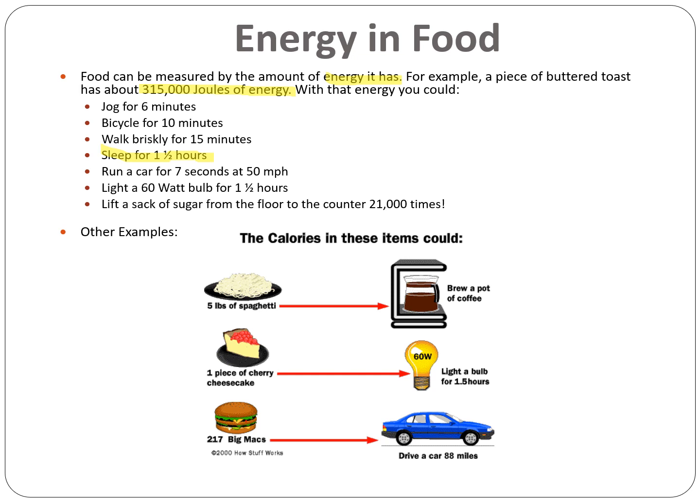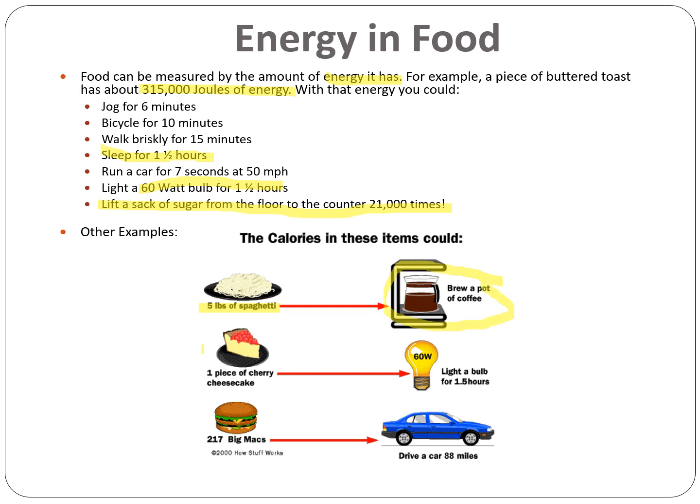At 50 miles an hour, wow, that's pretty fast. We could light a 60-watt light bulb for about an hour and a half. We could lift a sack of sugar from the floor to the counter 21,000 times just from the energy we got from eating a piece of buttered toast. Pretty crazy. Right here, it says the energy found in 5 pounds of spaghetti could brew a pot of coffee.